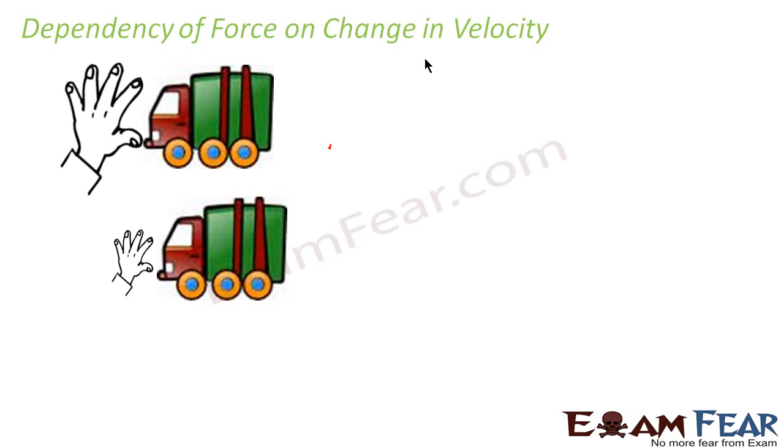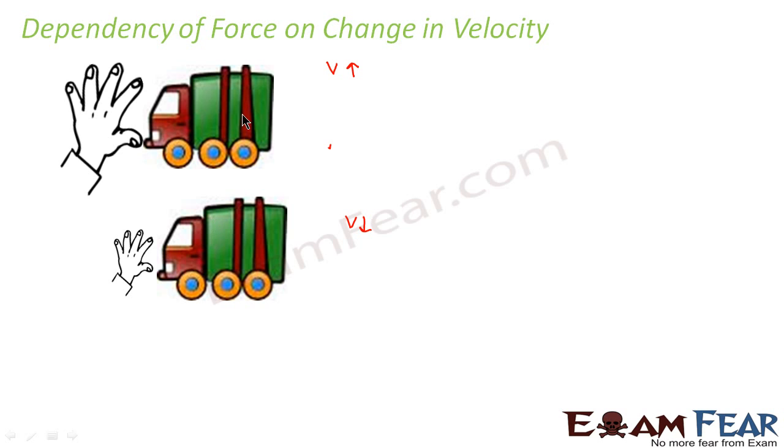What did you observe? In the first case, the car was moving with a velocity comparatively higher than the second one. Here, the car was moving quite slowly, so velocity was lesser. Mass in this case is obviously constant. So what did we observe? We observed that in order to stop this toy car, the amount of force which we had to apply for this object which is moving at high velocity is more when compared to the one which is moving with lesser velocity.